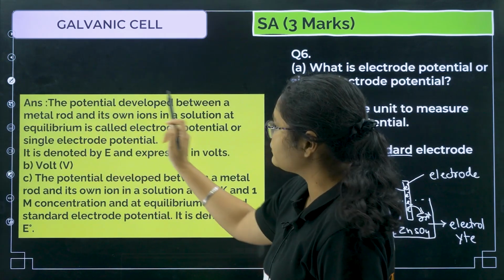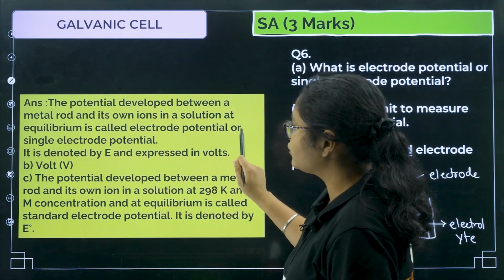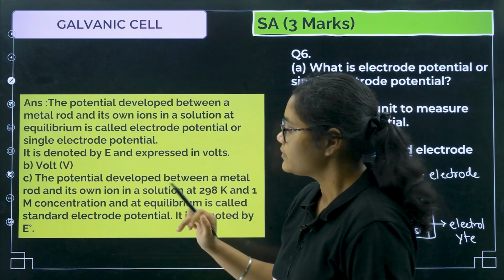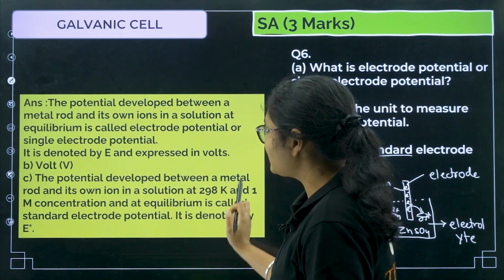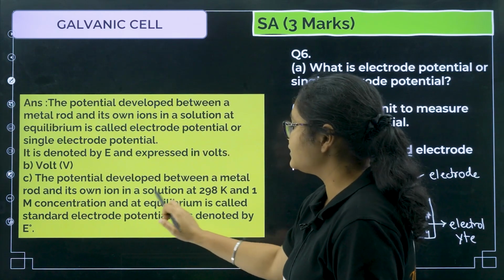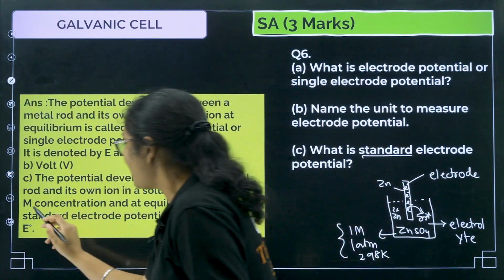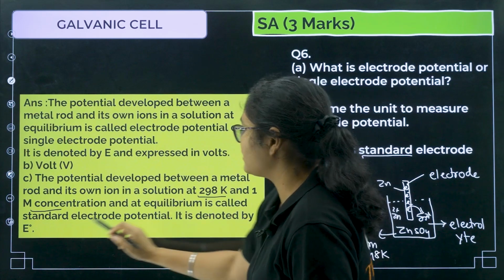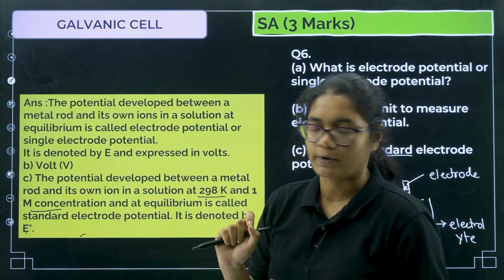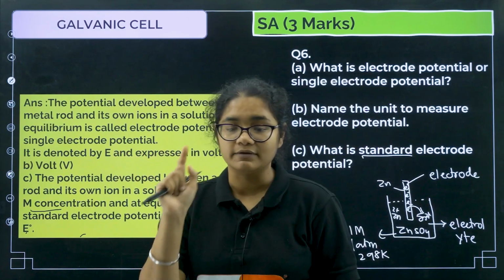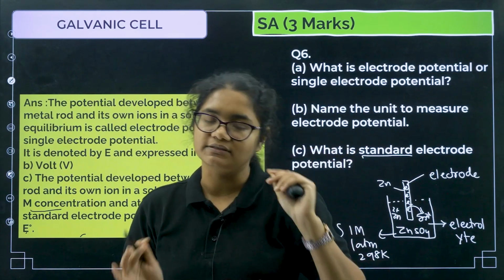The potential developed between the metal rod and its own ions in a solution at equilibrium is called electrode potential or single electrode potential. Next, what is the unit to measure it? Volt. The potential developed between a metal rod and its own ion in a solution, this is very important, what should be the condition? At 298 Kelvin, 1 molar concentration and at equilibrium is called standard electrode potential. The standard electrode potential is denoted by E naught. Only electrode potential is E and standard is E naught, like how we use in thermodynamics delta H naught, delta G naught, similarly E naught.